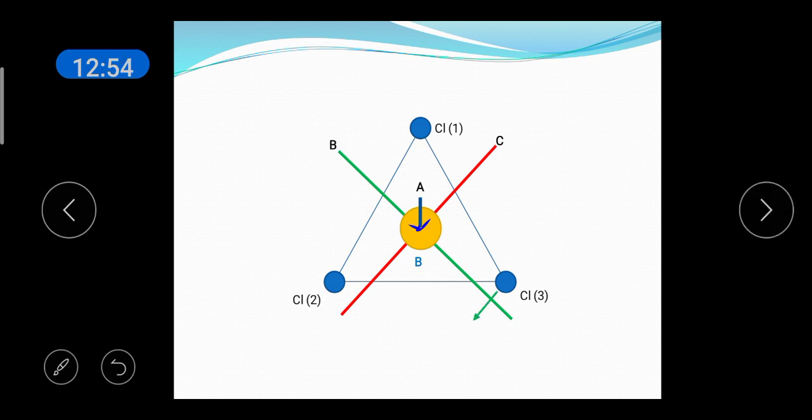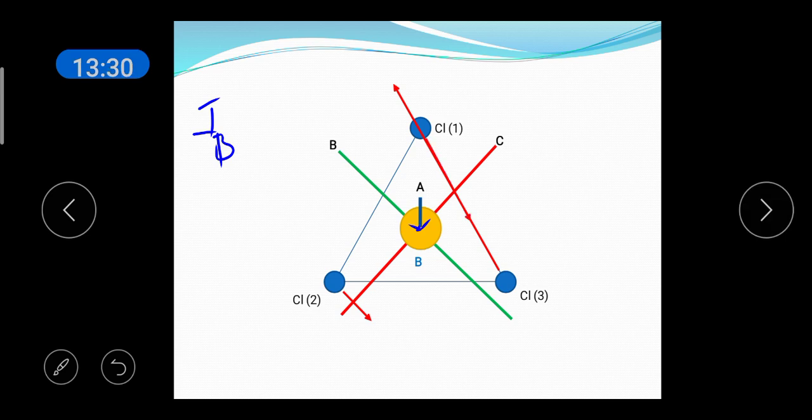Now if you rotate the molecule about the axis B, Cl3 is moving in this direction, Cl1 is moving in this direction, and Cl2 is moving in this direction. So you have a moment of inertia of the molecule about the axis B, which is represented as IB. When you rotate the molecule about C, Cl2 is moved in this direction, Cl3 is moved in this direction, and Cl1 is moved in this direction.